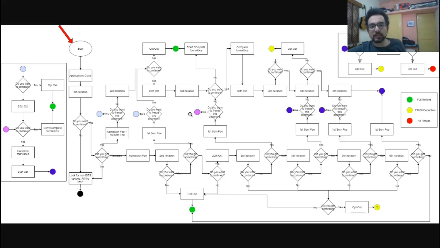There are two main changes which I feel are the biggest. One is the refund amounts. Previously there were a lot of price cuts or fee cuts if you opted out of the process at some later duration, and then you would lose a lot of money. But now in 99.9% of the cases, you will lose only 1000 rupees even in the worst case, and you will get the rest of your money back if you choose to not take the admission.